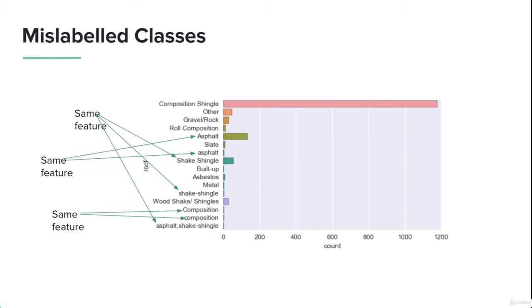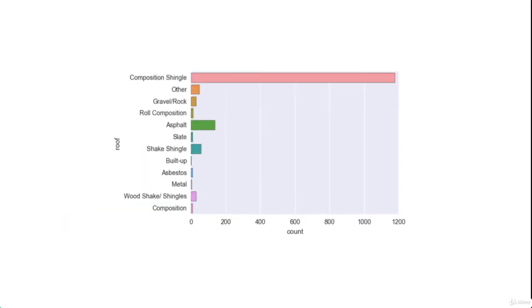There are other same features as well, for example asphalt and composition. Only the capitalization of the first letter differs, which does not mean that they're different; they are the same feature. So we need to merge or remove them, but either way they're considered duplicates and they're just causing imbalance in the data, so they need to be removed. Mislabeled classes are actually one way of identifying duplicates in a feature. After we have removed the duplicate classes, we get a much finer and better representation of the values in this feature. Now we can understand that the imbalance or the noise has been removed from it.